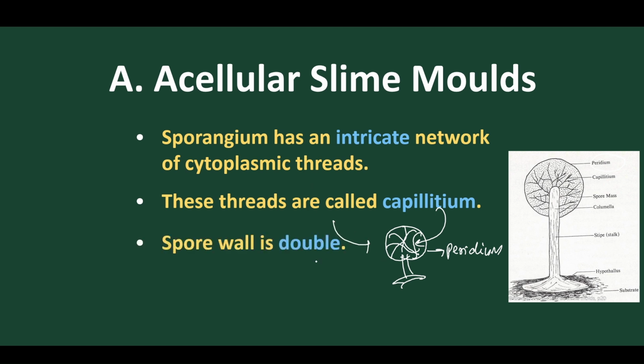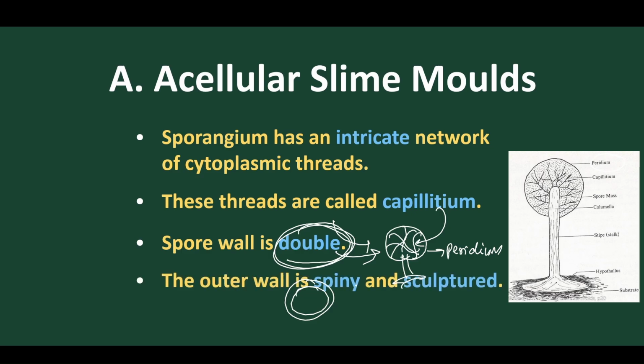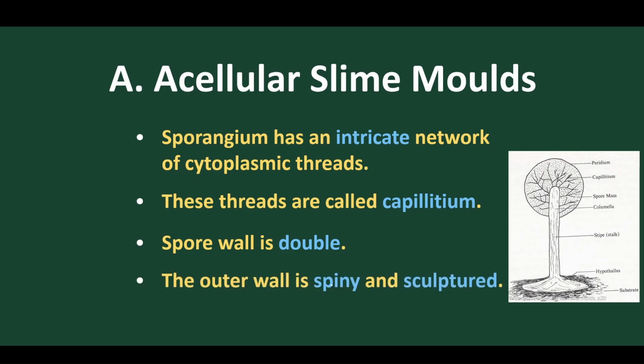The spore wall is always double layered. So in the reproductive stage, we find the spore wall is of double layer. In some groups, the outer wall is spiny and sculptured, but the inner wall is very smooth. So this is the outer wall which is spiny and sculptured, and inside we find the spores present.